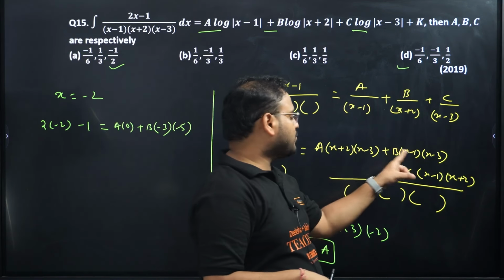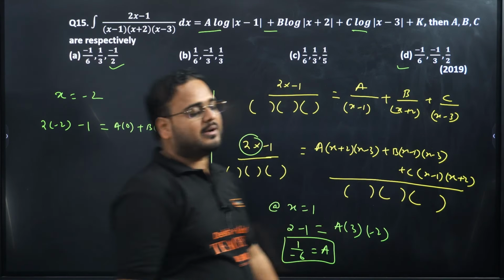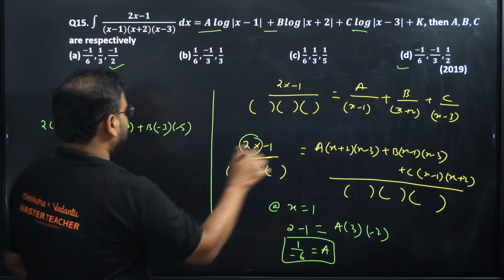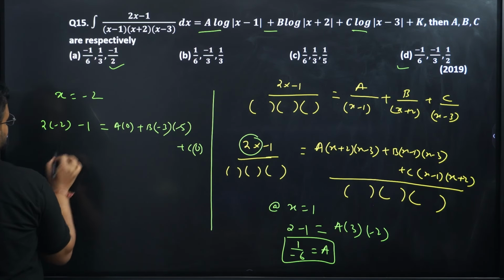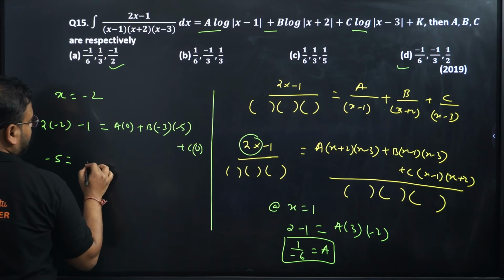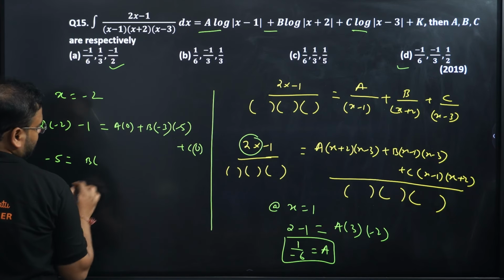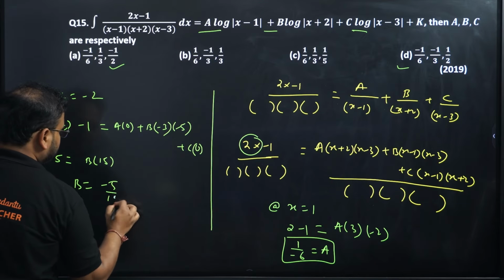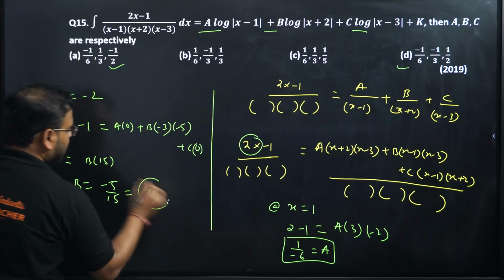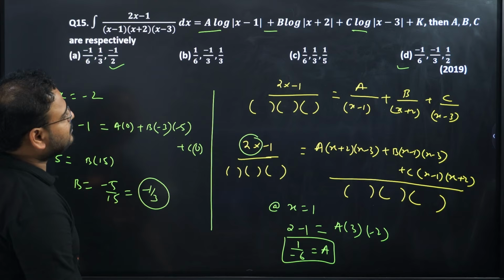Minus 2 into minus 2 and minus 1 is minus 3, and minus 2 and minus 3 is minus 5. Minus 4 minus 1 is minus 5, and we have b into 15. So b will become minus 5 upon 15, so minus 1 by 3. So a is minus 1 by 6, b is minus 1 by 3.